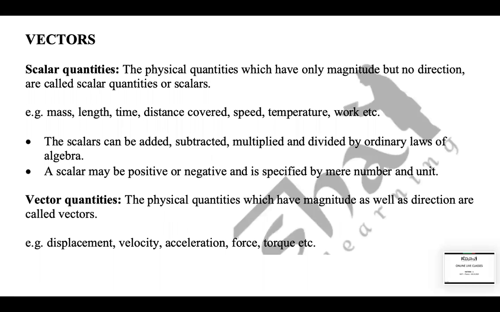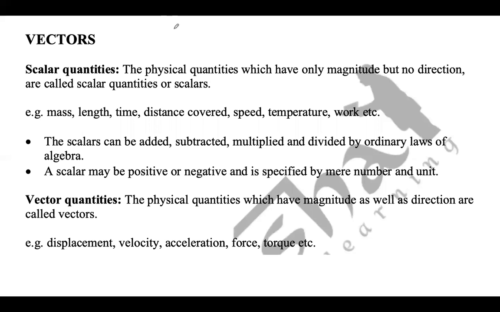So we know that all the physical quantities in this world can be divided into two parts. One is scalar quantities and the other is vector quantities. So there are two types of physical quantities. One is scalar and the other is vector. Physical quantities are those quantities by which we can measure all these physical phenomena which are going around us.